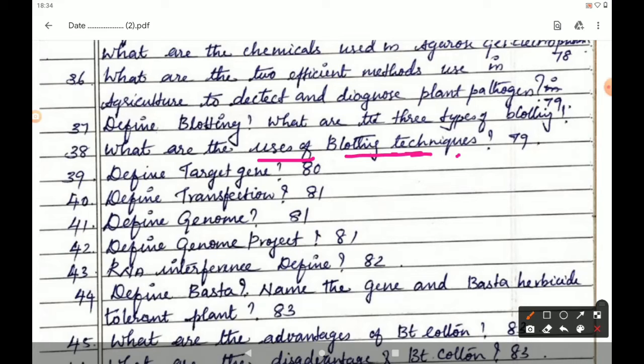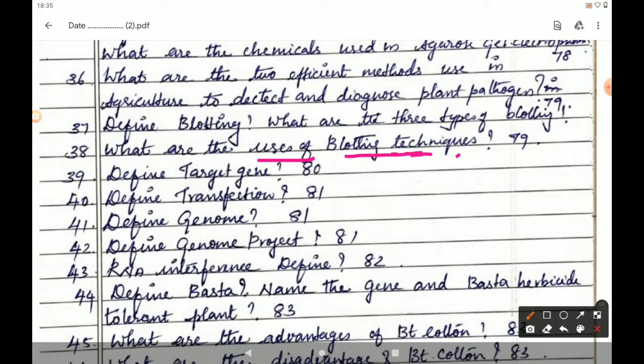Second point is below the definition of blotting: the blotted nucleic acids are then used as target in the hybridization experiment for their specific detection. These 2 points you should write for uses of blotting techniques. Then next, 39th question: define target gene. Page number 80.